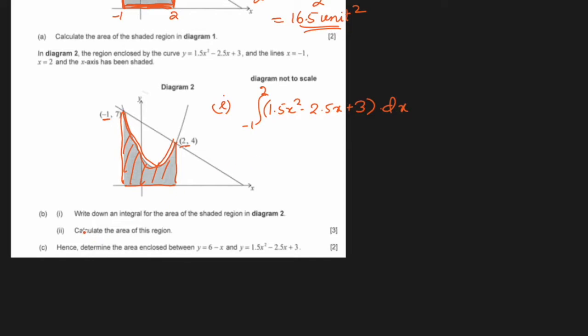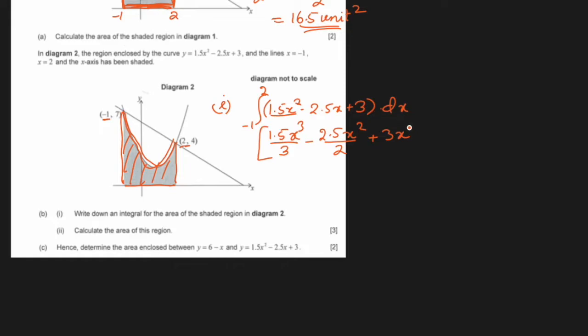Okay, second says calculate the area of the region. Basically they're asking us to solve this definite integral. So we'll have to integrate 1.5x squared first, so it will be 1.5, the exponent goes up by 1, so it will be 3, and divided by the same new exponent, minus 2.5x, goes up by 1, same exponent, plus 3, and it has no x, so we can write it x to the power 0 plus 1.